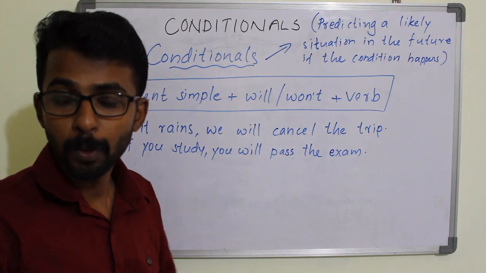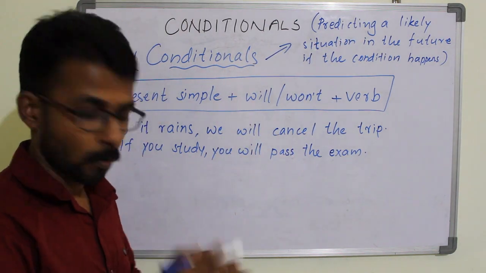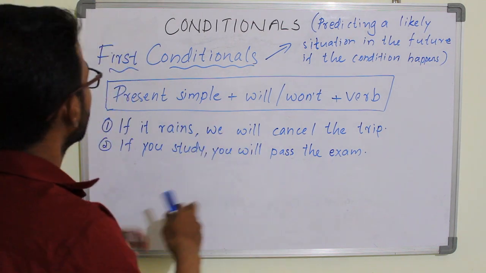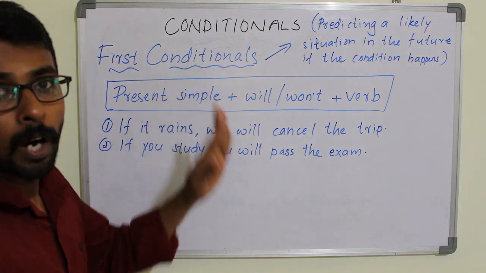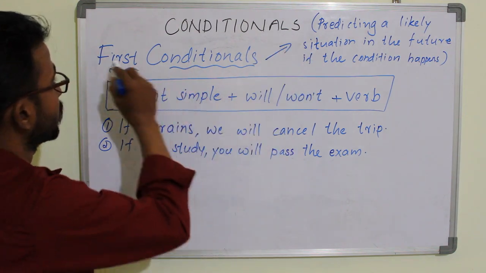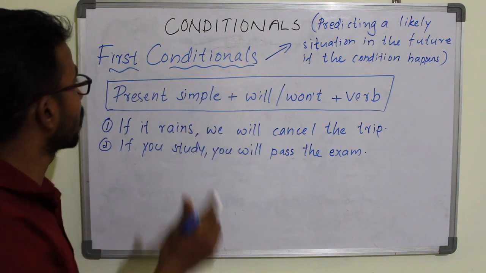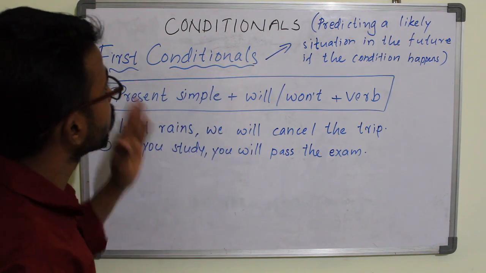Second one, that means I have told you already 0, first, second, and third. There are four types of conditionals. So here our second video is the first conditional. Okay, so don't get confused with this.